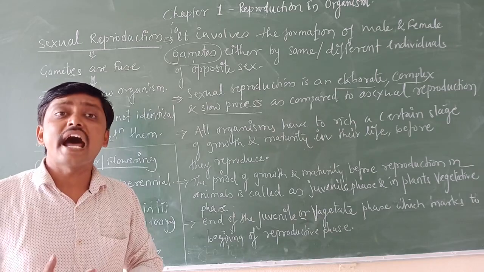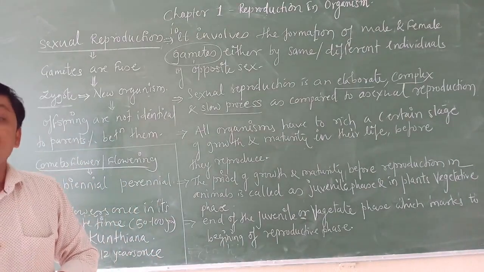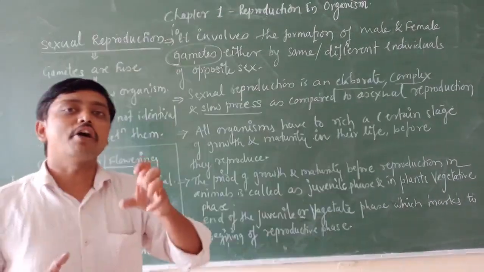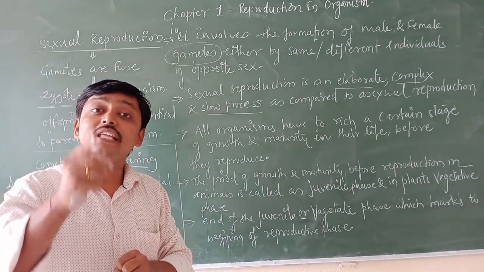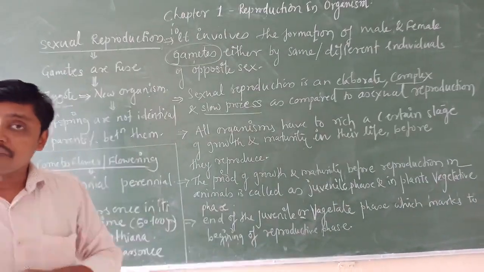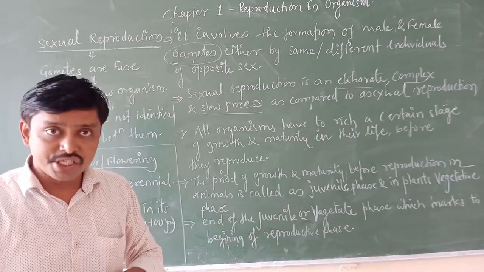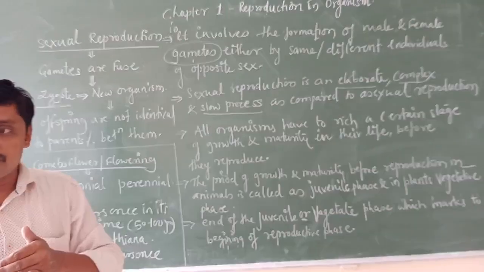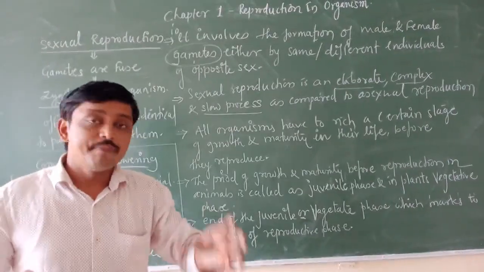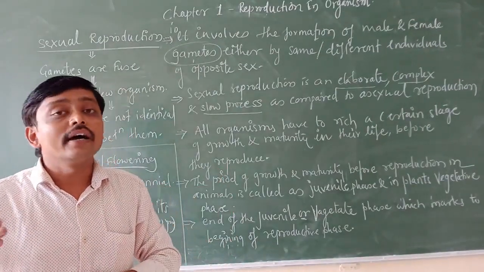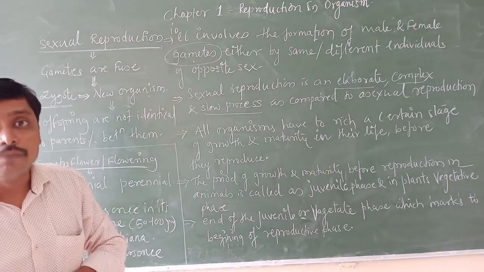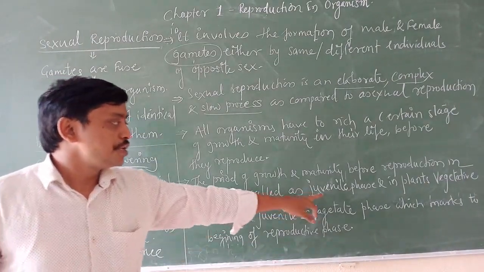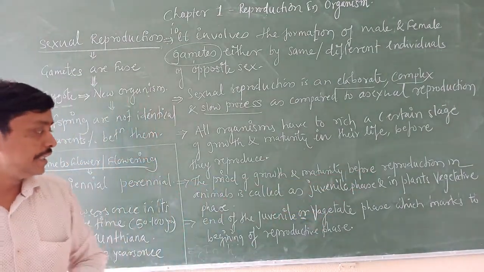All the organisms have to grow and mature for a certain period of their lifetime before they reproduce. Before producing offspring, they grow, and then they mature. For this period before reproduction we use two words: one is juvenile phase, another one is vegetative phase.